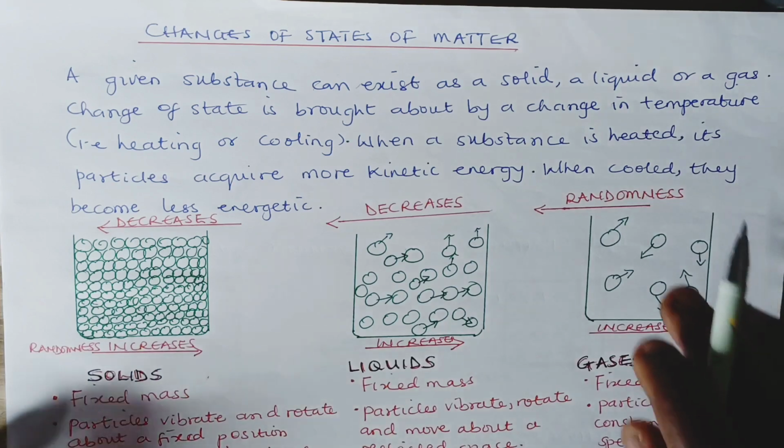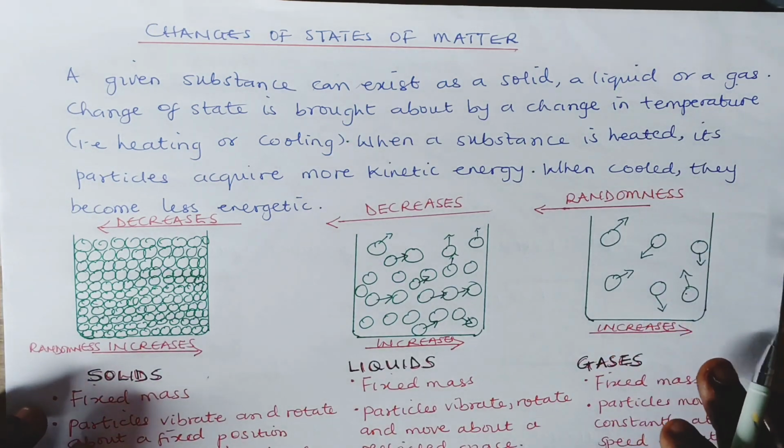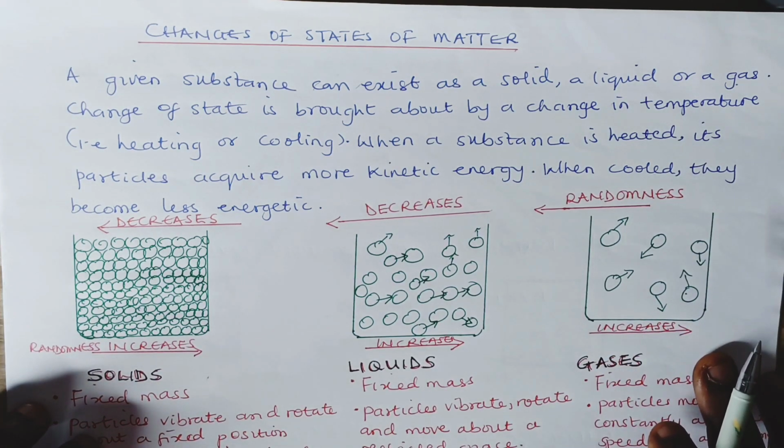So, changes of state is achieved anytime there is a change in temperature. If there's a drop or reduction in temperature, a state of a substance can change. If there's also an increase, the substance can also change. Now, a given substance can exist as a solid, liquid, or gas, and the change of state is brought about by a change in the temperature, heating or cooling.